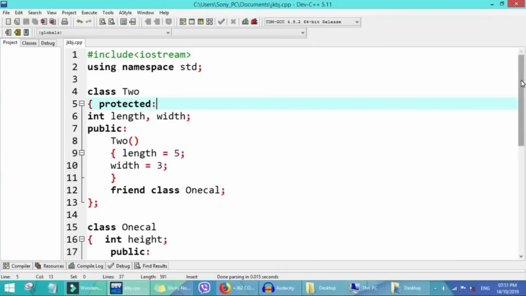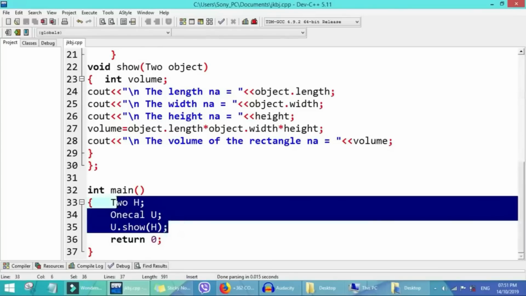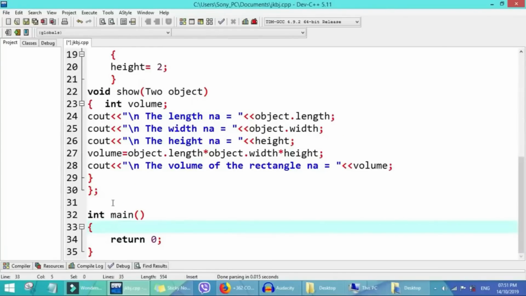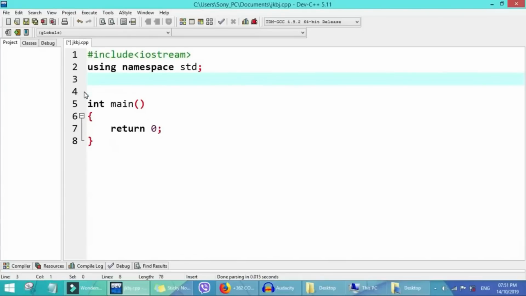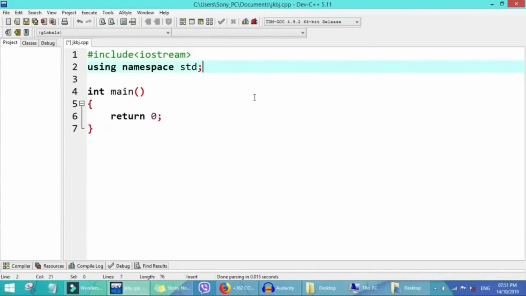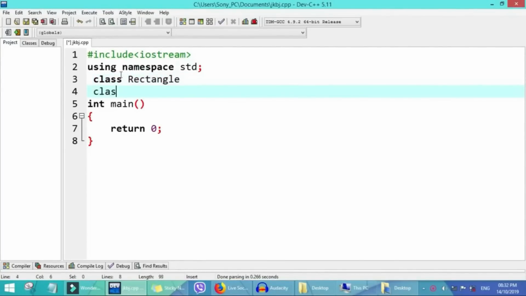So we'll clean all this object, we clean everything, and then we take the last example. We consider two classes here. The first class we call rectangle, and the second class we call measure.